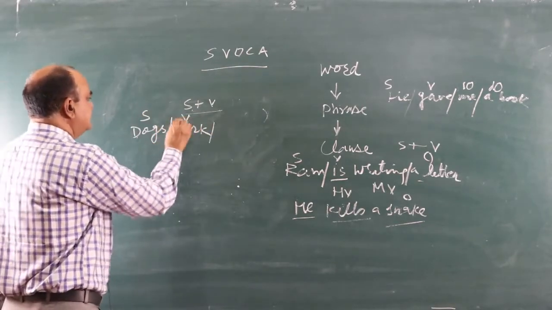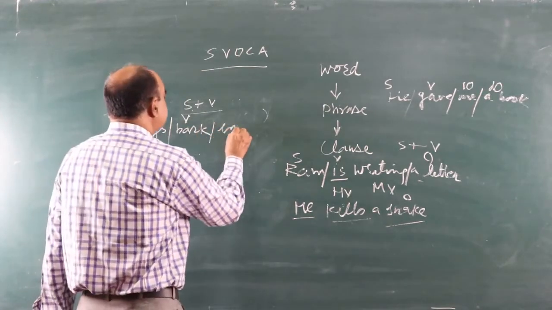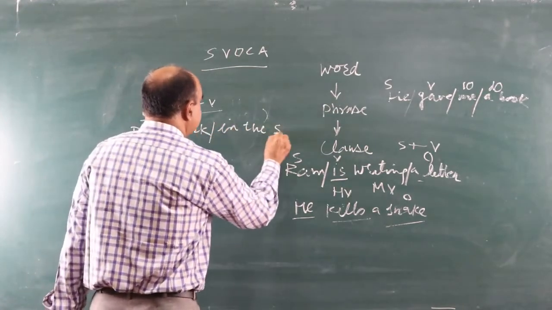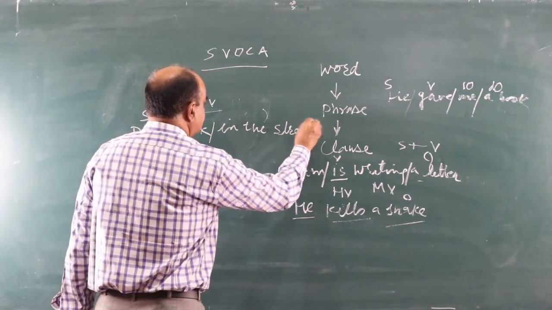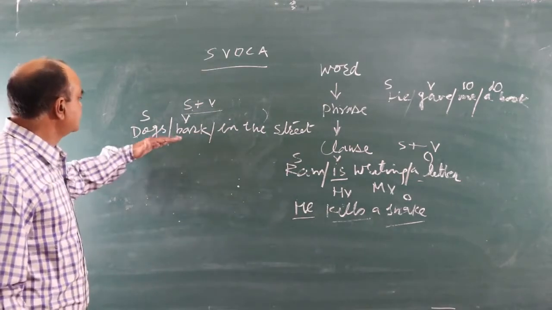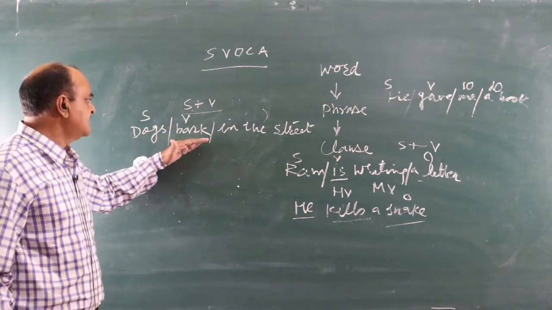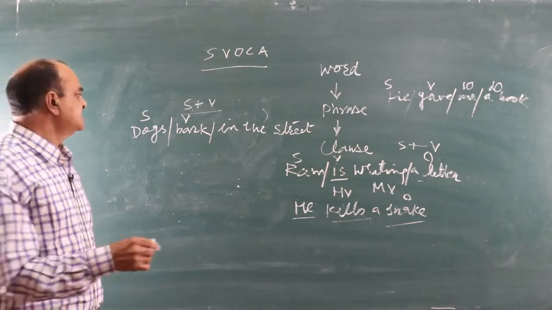Subject, verb. Now I can add in the street. Dogs bark in the streets. Dogs subject, bark verb, in the street. Where? The answer of where.